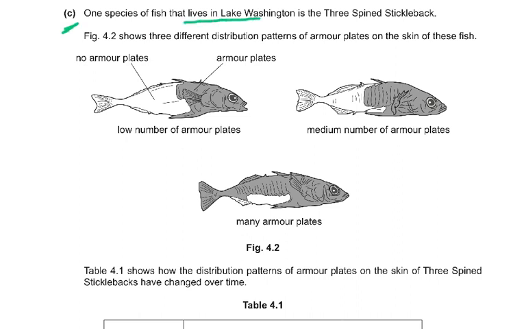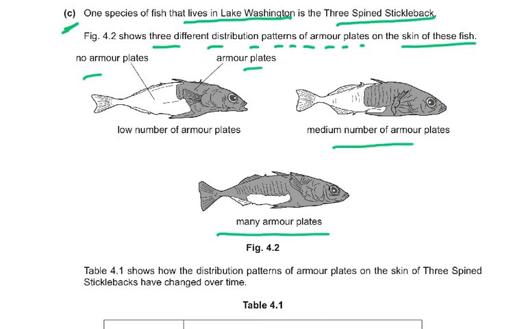One species of fish that lives in Lake Washington is the three-spined stickleback. Figure 4.2 shows three different distribution patterns of armor plates on the skin of these fish: no armor plates, medium number of armor plates, and many armor plates.